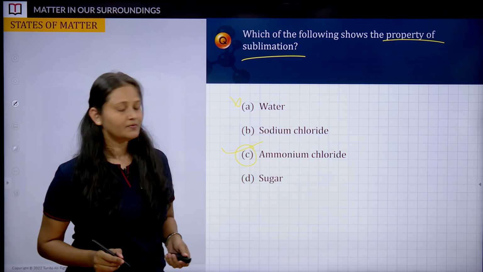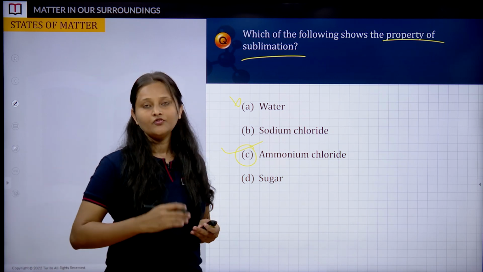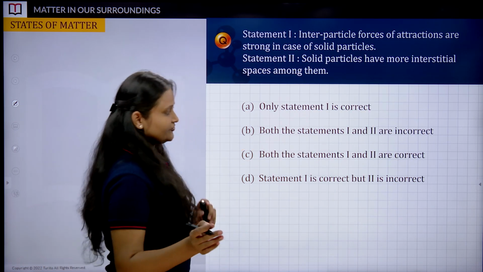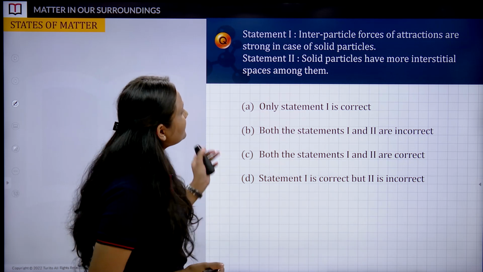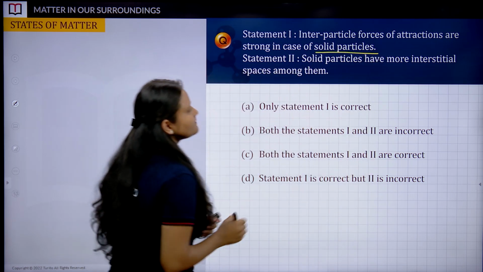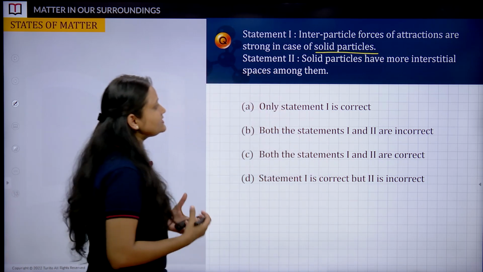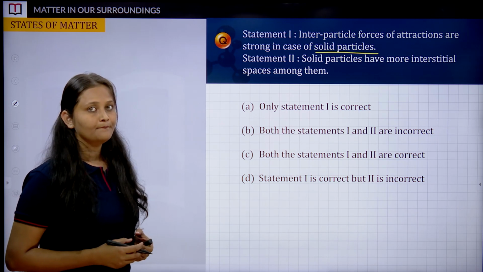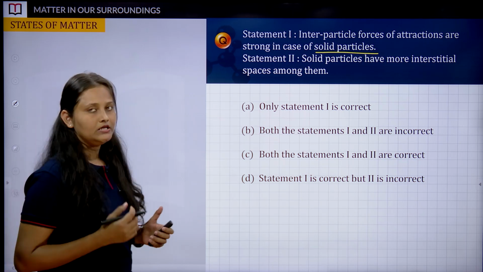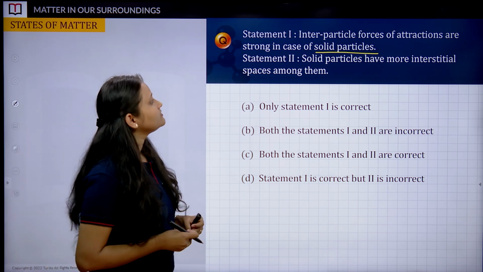Just now we have seen that chemicals such as ammonium chloride sublime, or are transformed from solid state to gaseous state. Okay, so this is the big question, so pay attention. Statement 1 says that interparticle forces of attraction are strong in the case of solid particles. So the forces of attraction are quite strong. Statement 2 says that solid particles have more interstitial spaces among them. Now you are supposed to comment on whether A is true, or B or C or D. Which one is correct? Think over it. I am giving you a few seconds.